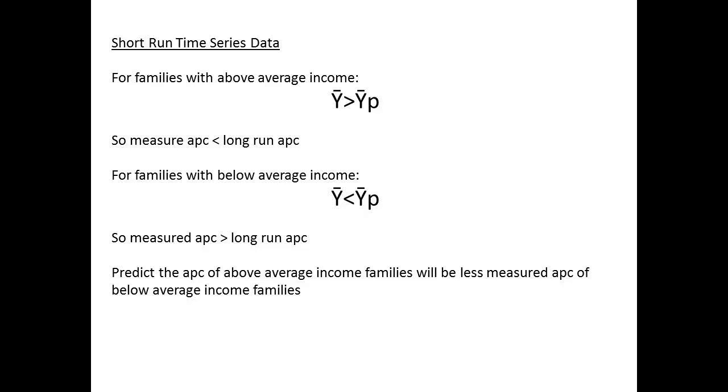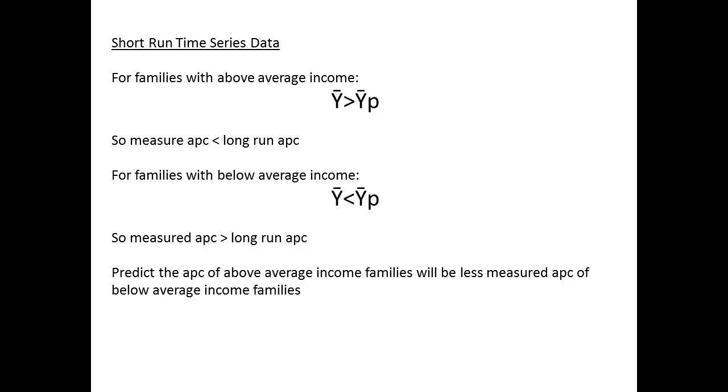How does this idea help explain the short-run time series data? This model predicts that for a family with above average income, the average income will be greater than the average permanent income. Since average propensity to consume, APC, equals average consumption divided by average income, the measured average propensity to consume will be less than the long-run average propensity to consume. The reverse happens for families with below average income. The measured average propensity to consume will be greater than the long-run average propensity to consume.